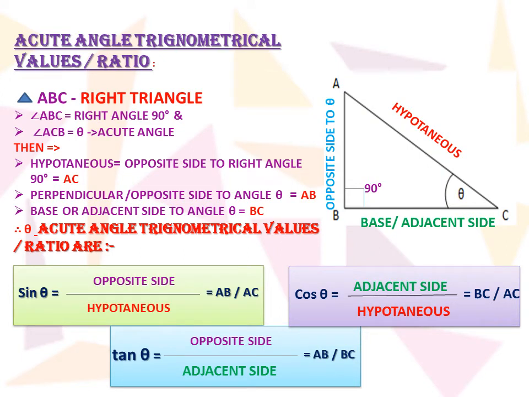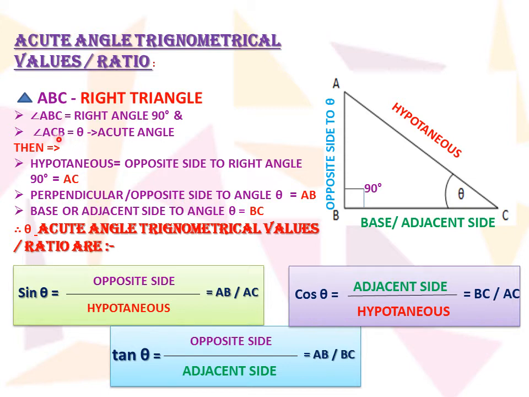Now let's see it more clearly. Here you see a right angle triangle ABC, where angle ABC is a right angle, that is 90 degrees. At vertex point B we have the angle which is 90 degrees, and opposite to that, AC will be the hypotenuse.